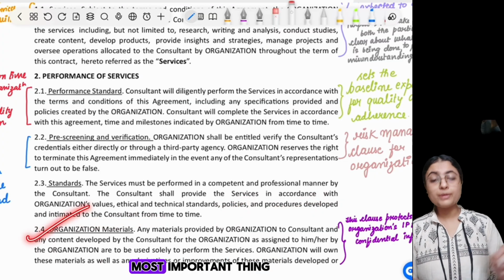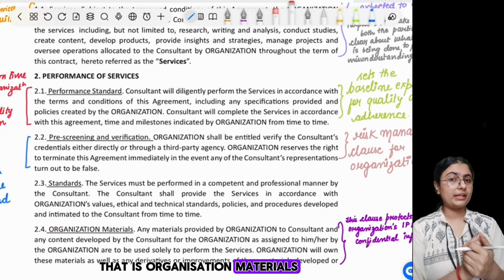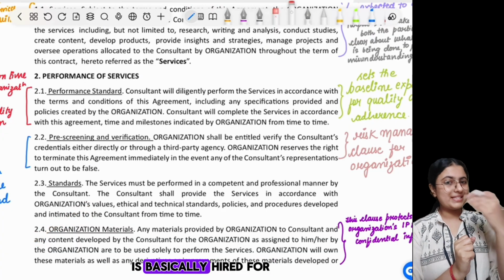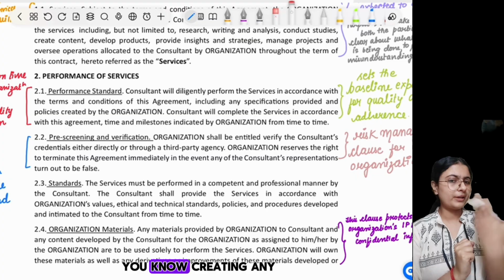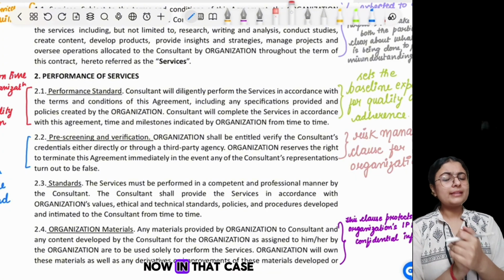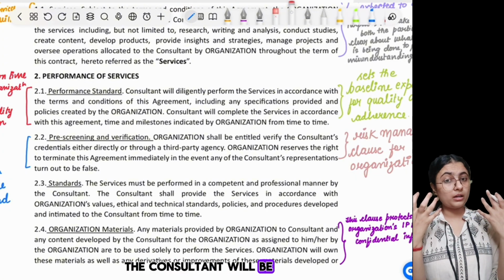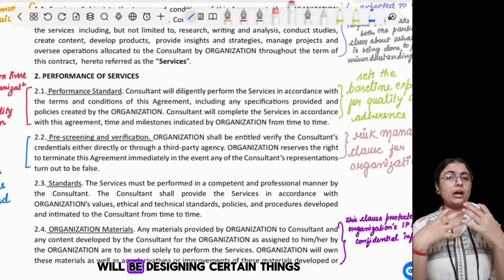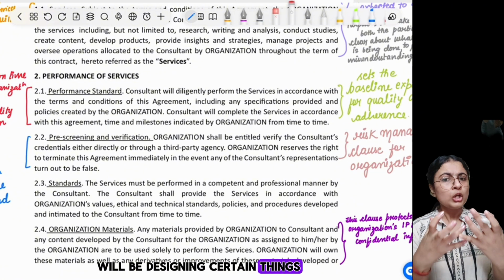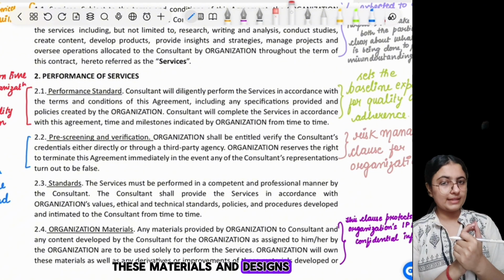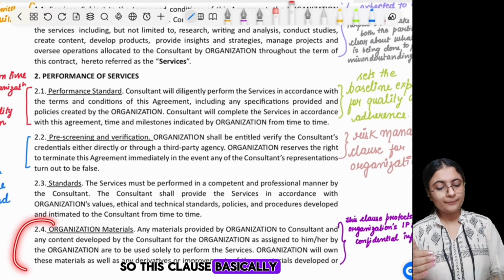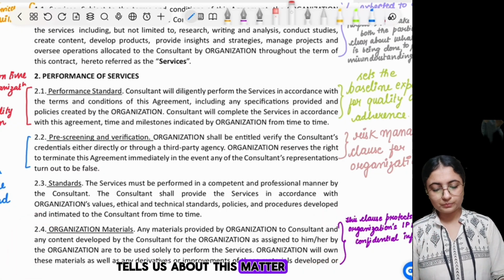Now we have the most important thing, that is organization materials. See, when a consultant is basically hired for creating any such thing, in that case the consultant will be creating certain materials, will be designing certain things. Now who will own these material and designs? So this clause basically tells us about this matter.